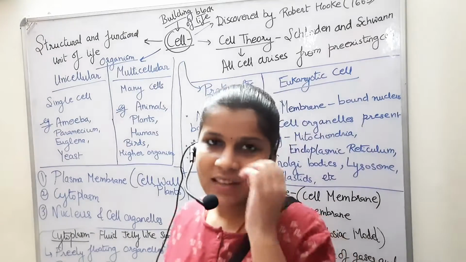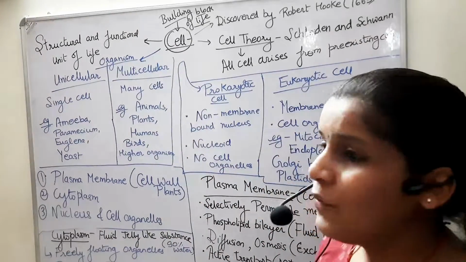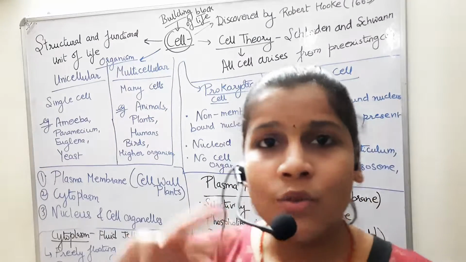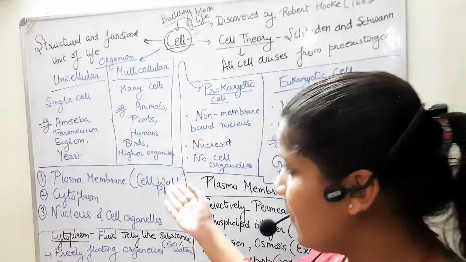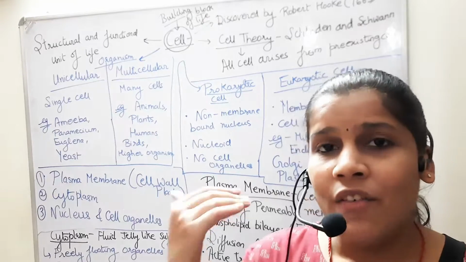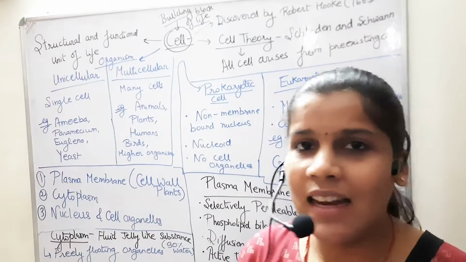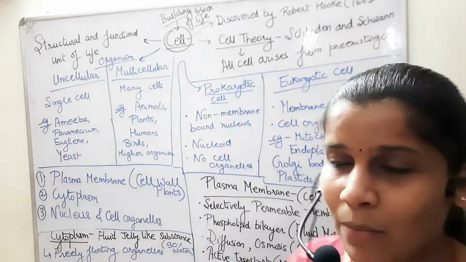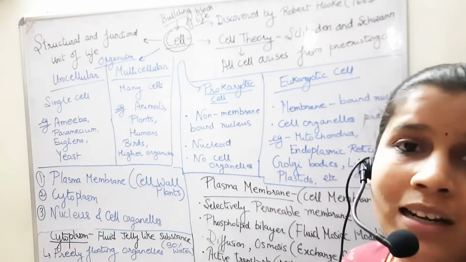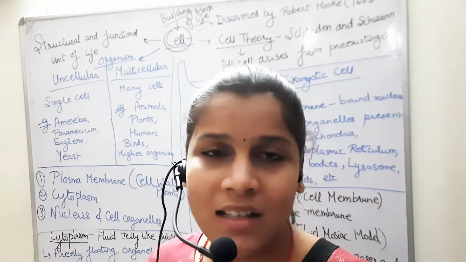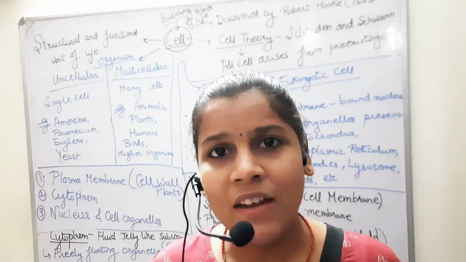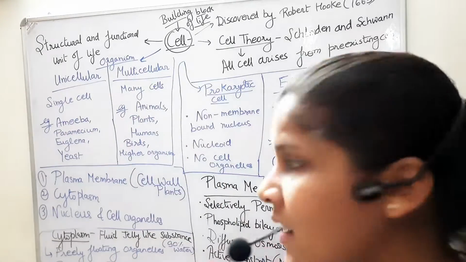Okay, so next is what? Next is the third one, which we are going to talk about: the cell is divided into three parts. Number one is the plasma membrane, which is the outer membrane that divides the cell from the surroundings to the inside of the cell, also known as the cell membrane. Next is the cytoplasm, which is a fluid-like, jelly-like substance present inside the cell to provide it flexibility, and it's also a living substance present in a cell.